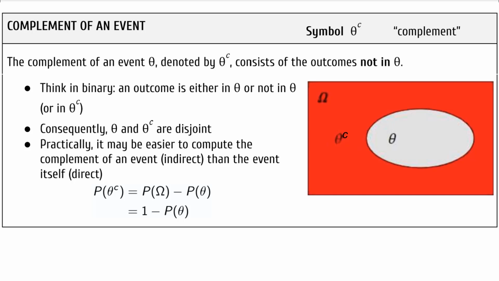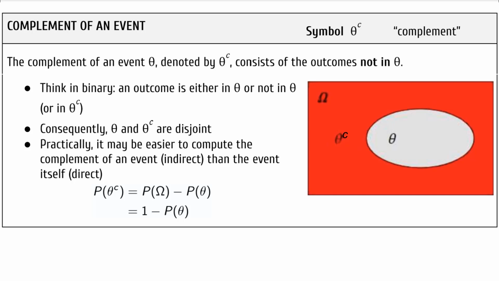For example, the probability of theta complement is equal to the probability of omega minus the probability of theta, meaning the probability of an outcome not in theta would equal the probability of all possible outcomes minus the probability the outcome is in theta.